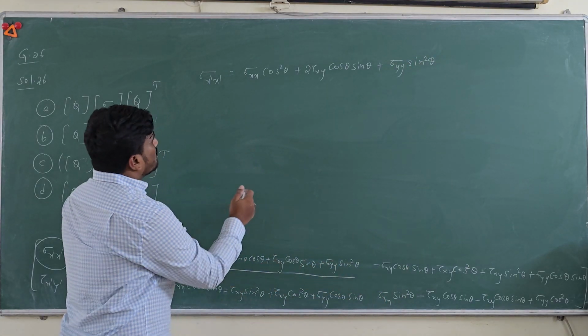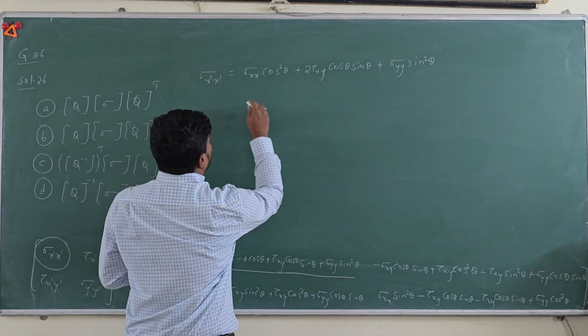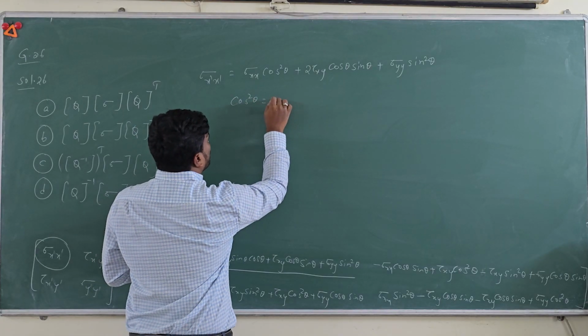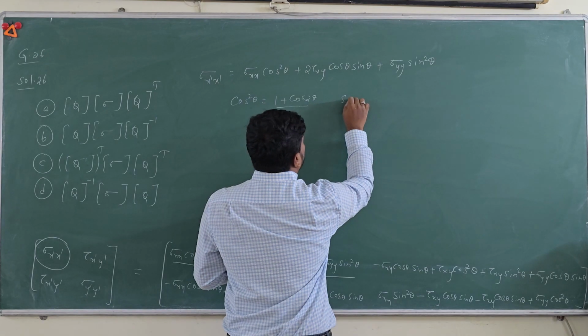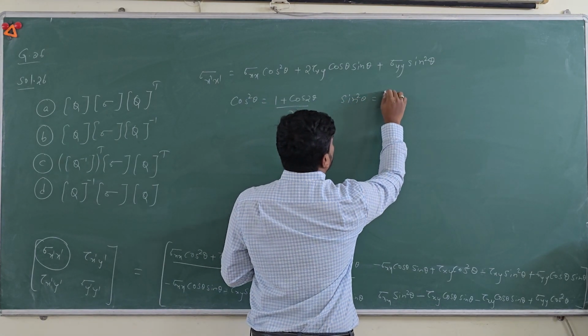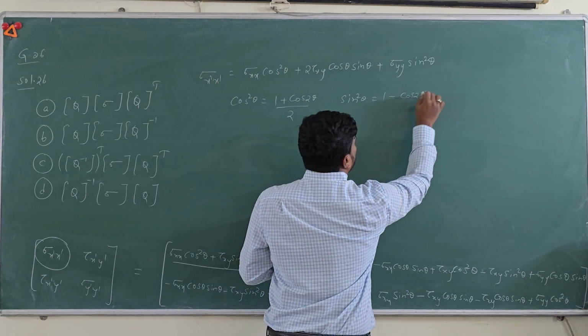Now using basic trigonometry, you can write cos square theta as 1 plus cos 2 theta by 2, and sin square theta as 1 minus cos 2 theta by 2.